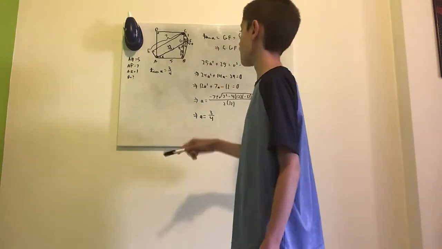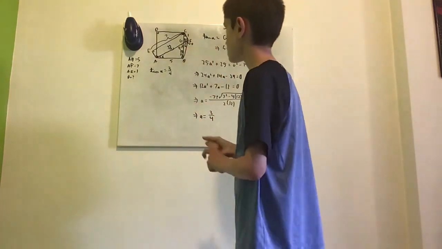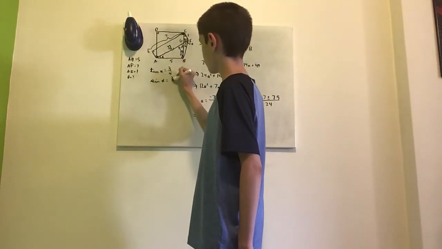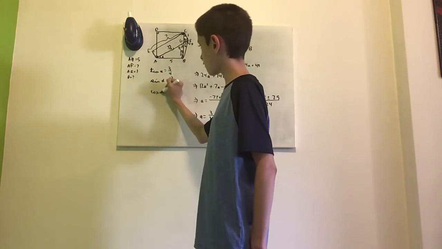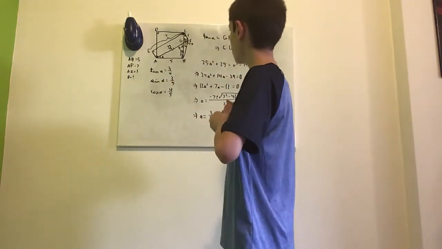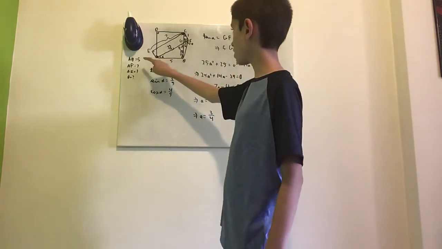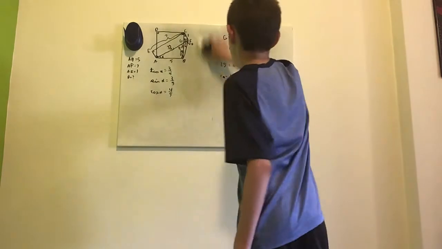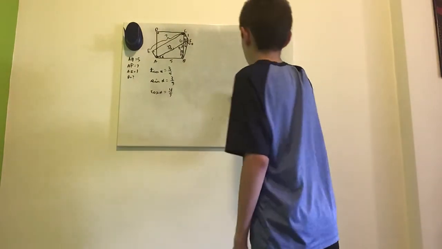Divide everything by 5, we get 3, 4, 5. This means that the sine of alpha will be 3/5, and the cosine of alpha will be 4/5. So now we will only focus on this triangle ABF. Let me just erase this. Okay.